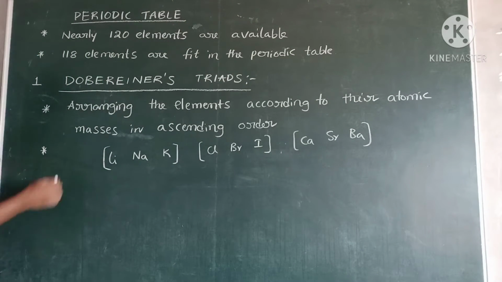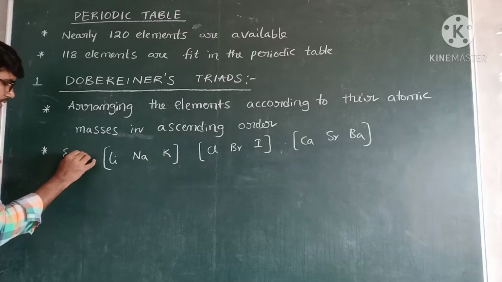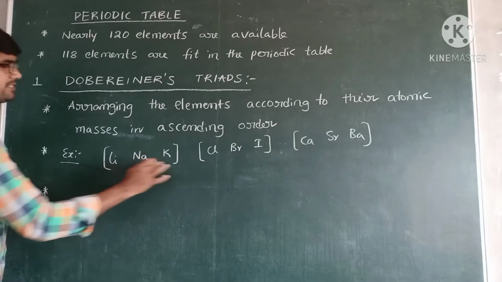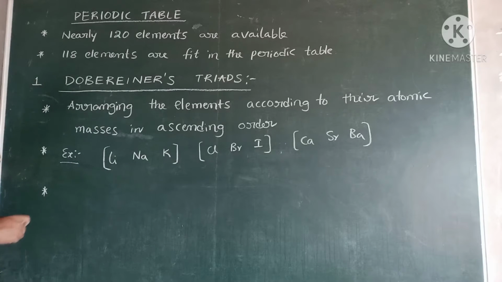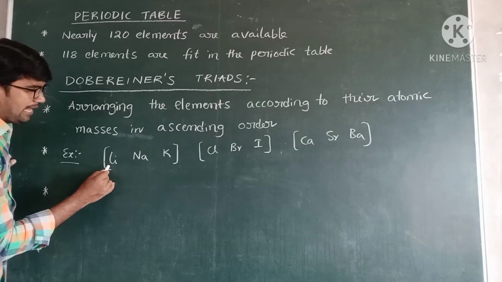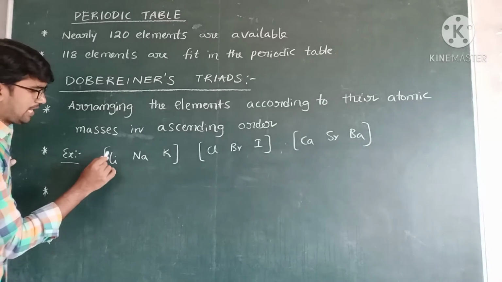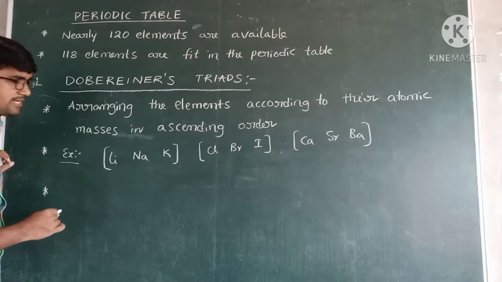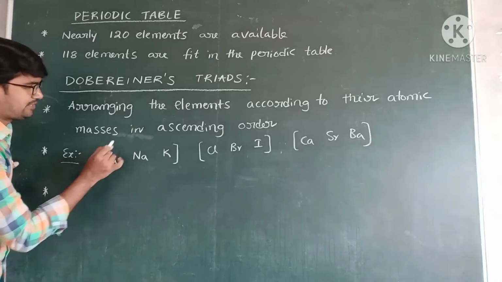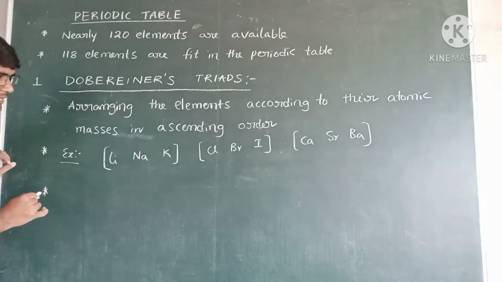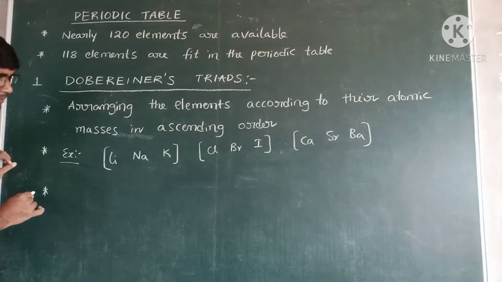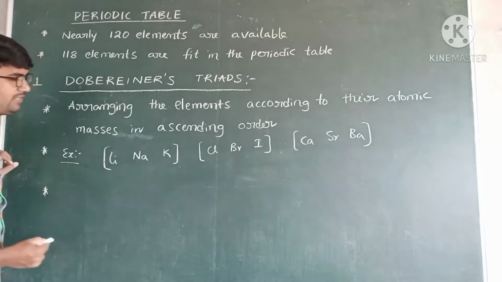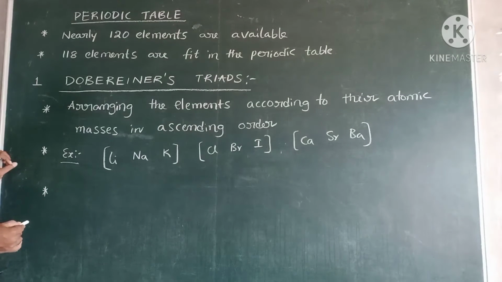Okay, but one condition is given for these triads. What is that condition? The average atomic mass of the first and third elements is equal to the atomic mass of the second element.